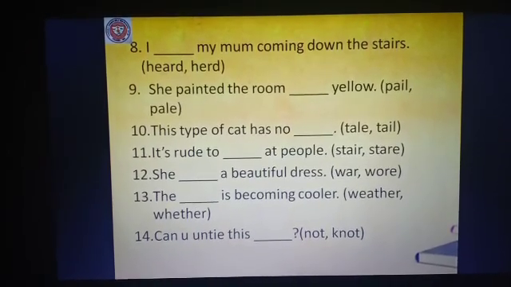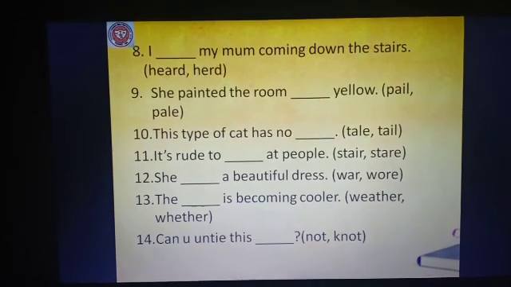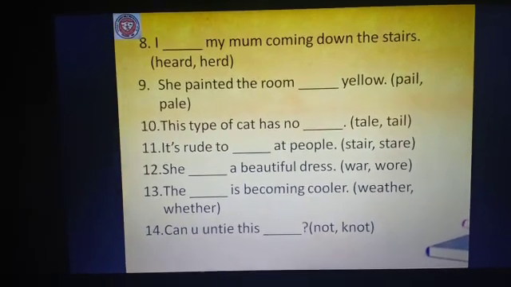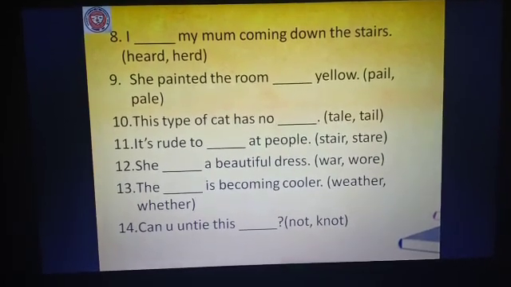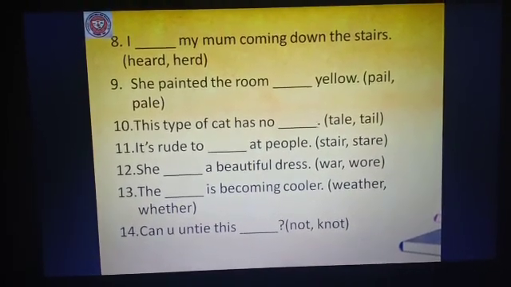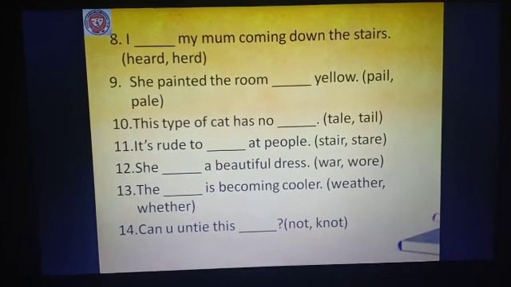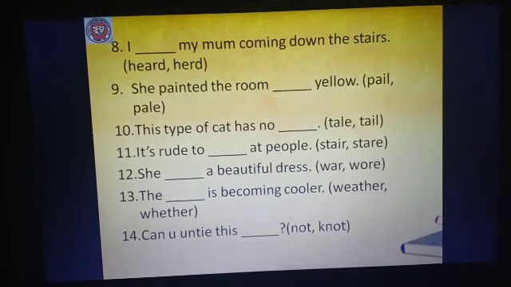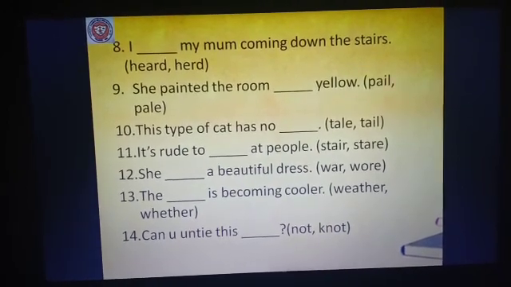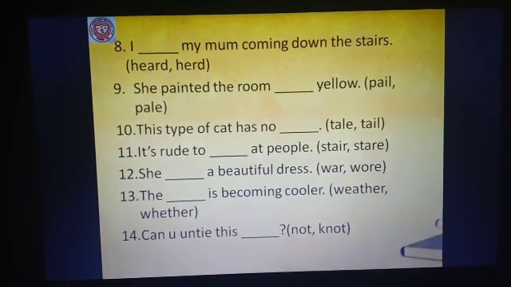Number 10, this type of cat has no dash. T-A-L-E, tail, T-A-I-L, tail. Number 11, it's rude to dash at people. S-T-A-I-R, stare, S-T-A-R-E, stare. Number 12, she dash a beautiful dress.